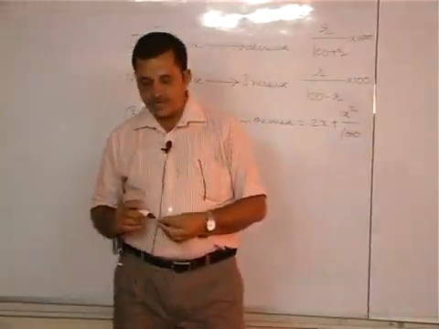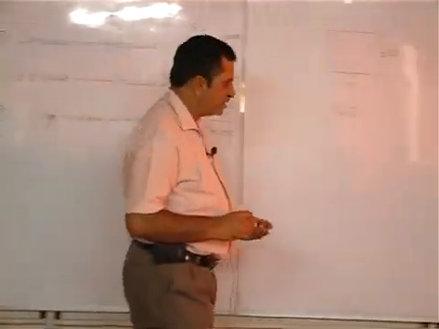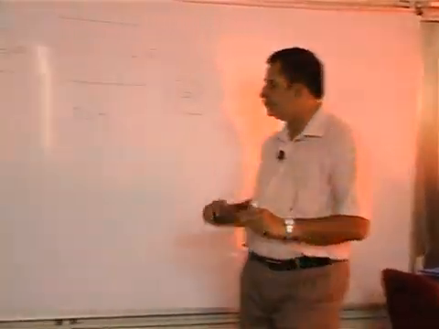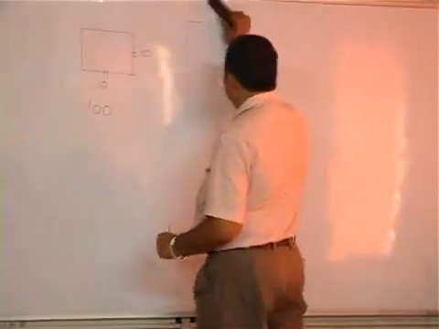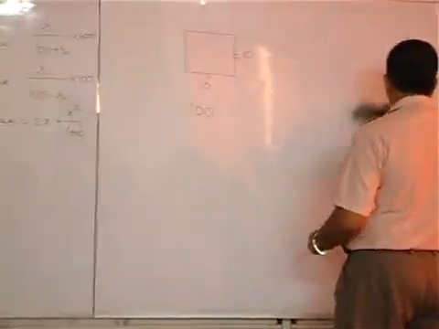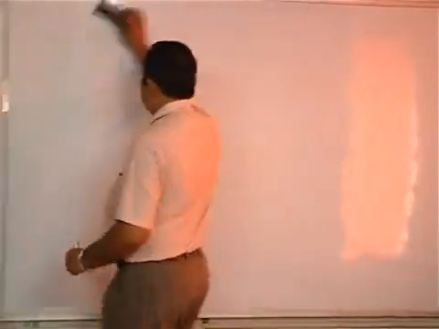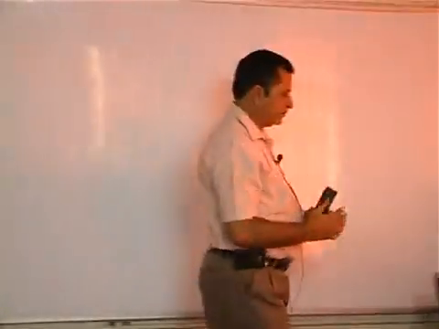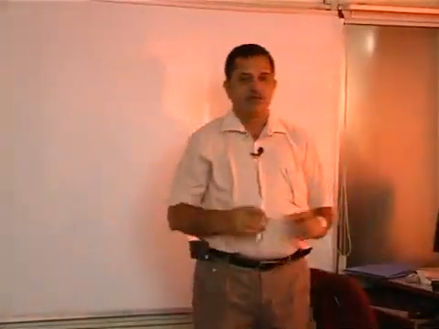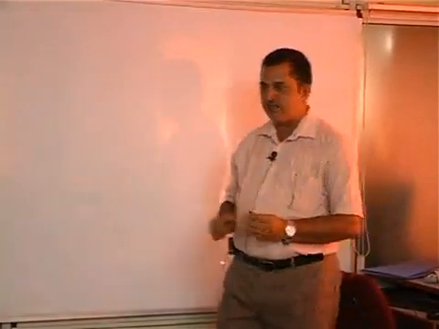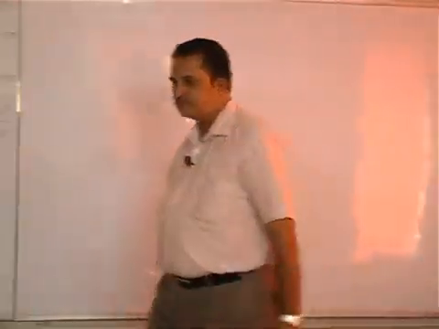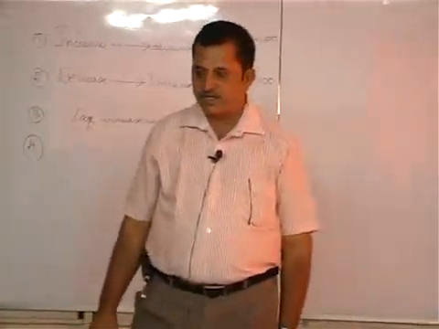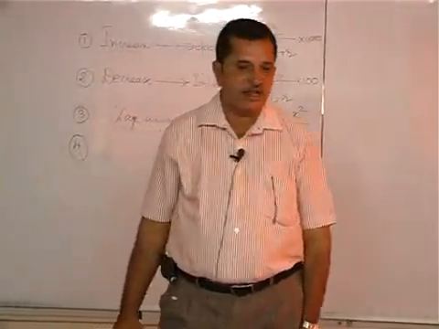If the perimeter of a square is decreased by 50%, then what is the percentage decrease in its area?